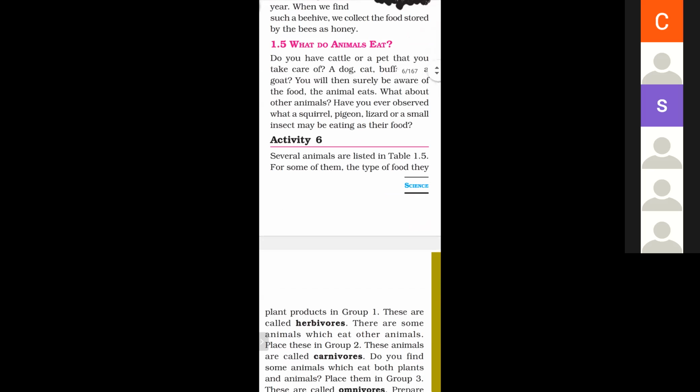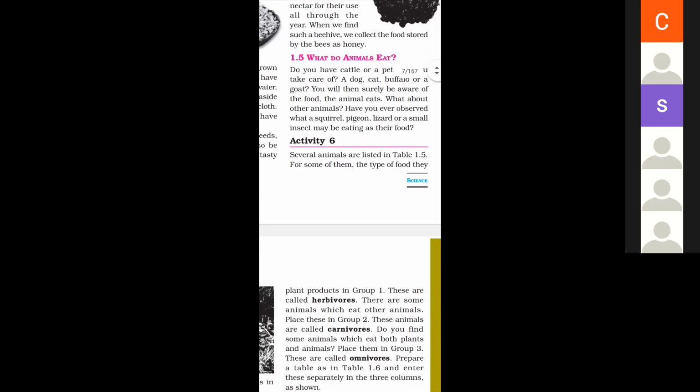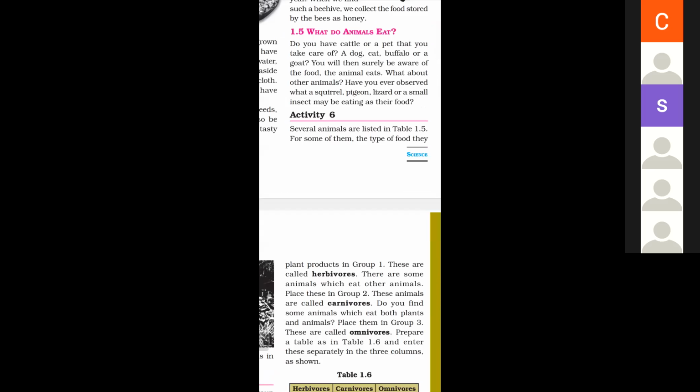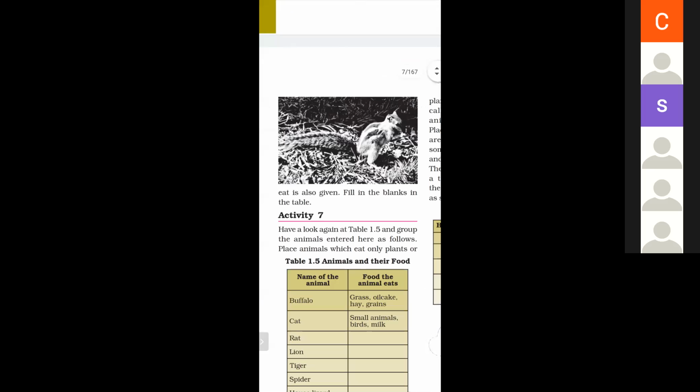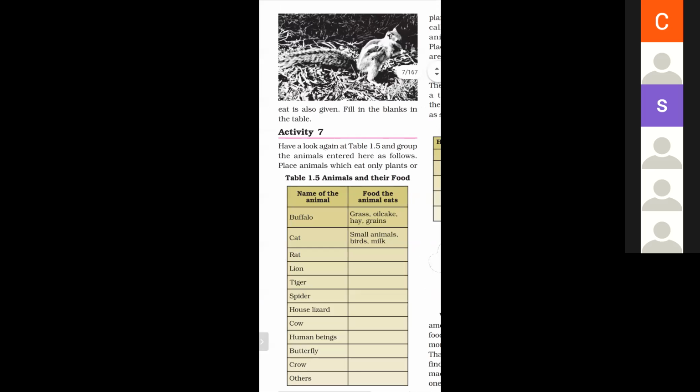In activity 6, several animals are listed in the table 1.5. For some of them, the type of food they eat is also given. For example, buffalo eat grass, grains, hay, and cat eat small animals, birds, and milk. Have a look again at the table 1.5 and group the animals entered here as follows.